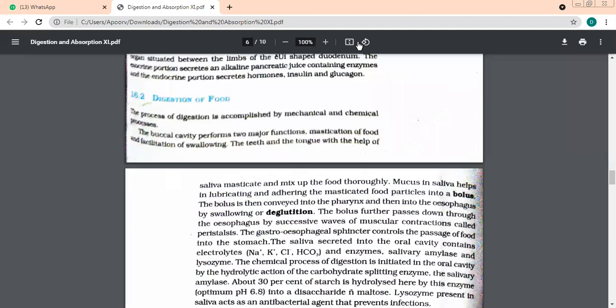One by one, the bolus goes down your food pipe. The food does not go entirely; it goes in the form of small bites, which are known as bolus. Like you take a chapati and roll it. The food becomes wet because of saliva and the tongue rolls it into small balls, called bolus. So the first thing happening in the mouth is mastication of food, and second is facilitation of swallowing, that means helping swallow the food into the food pipe.